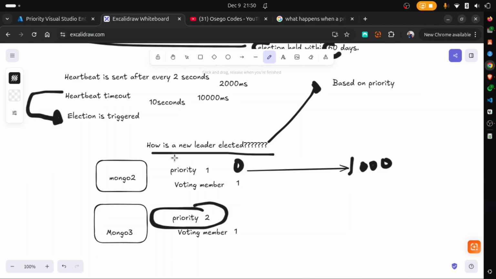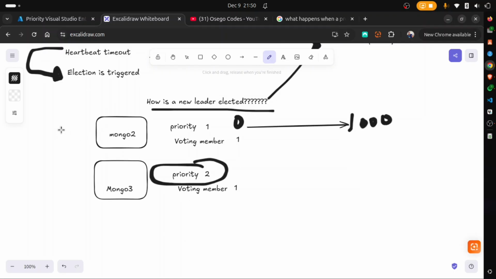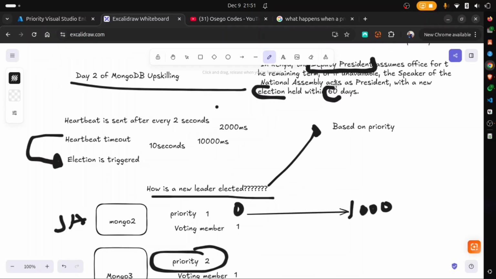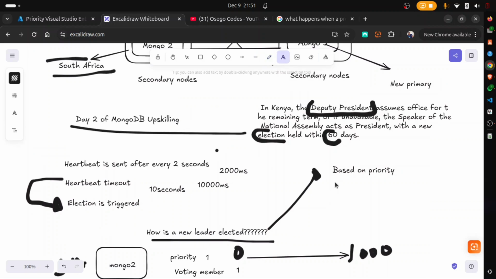So in a case where we assume that both nodes have same priority, then what Mongo will look for next is what we call the most recent data. Now, Mongo 2, which is in South Africa, must be having the most recent data. Now that will become the new primary. Suppose priorities are the same. So what we look at here again is the node with the most recent data, right? That brings us to point number 2. Node with the most recent data.